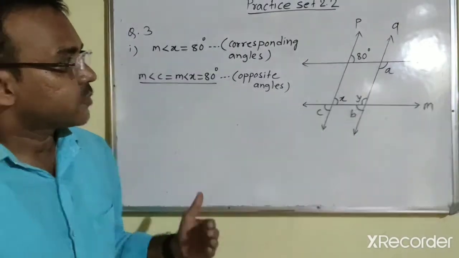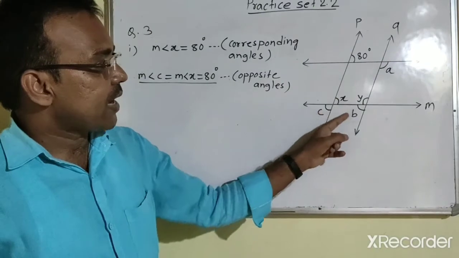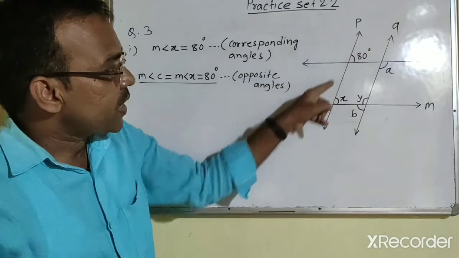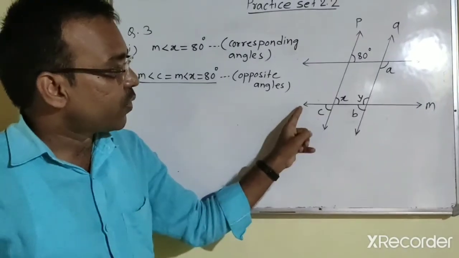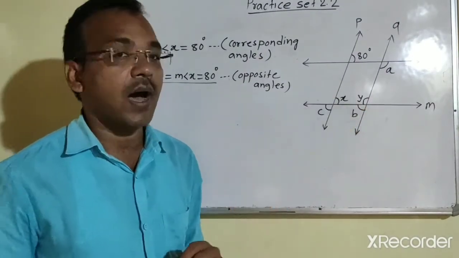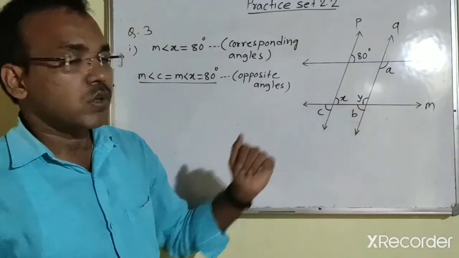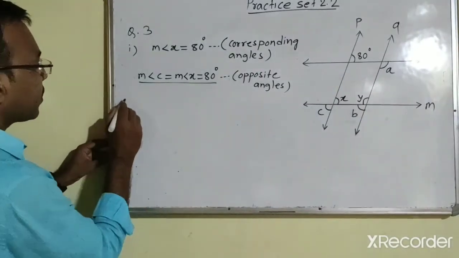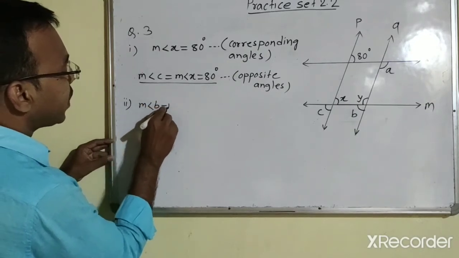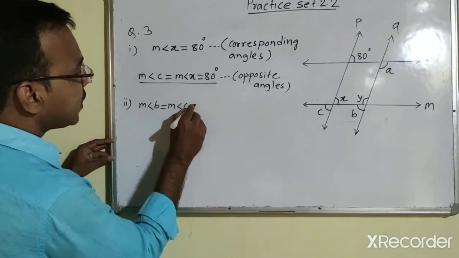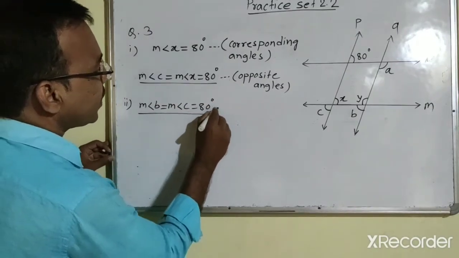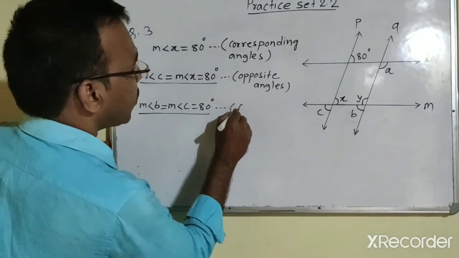Now let's see next angle C and angle B. Now if you observe carefully, line P is parallel to line Q, and if we take line M as their transversal, then angle C and angle B are corresponding angles. So they are congruent. Means measure of angle B is equal to measure of angle C is equal to 80 degree. And the reason is corresponding angles.